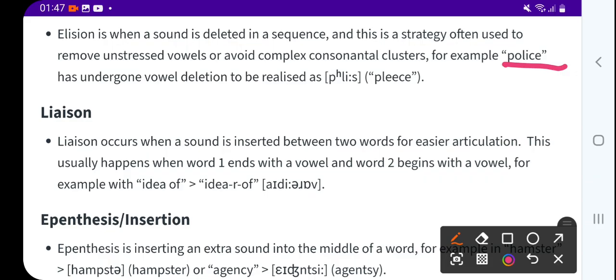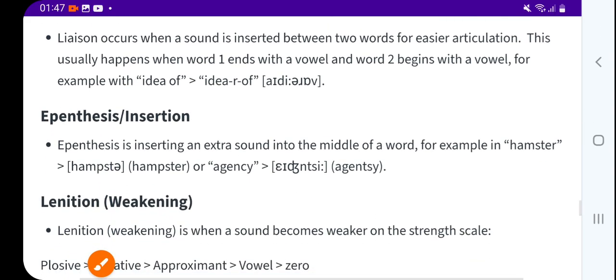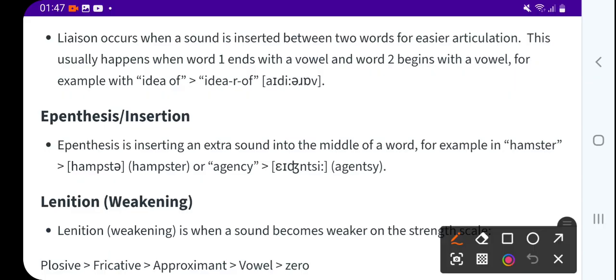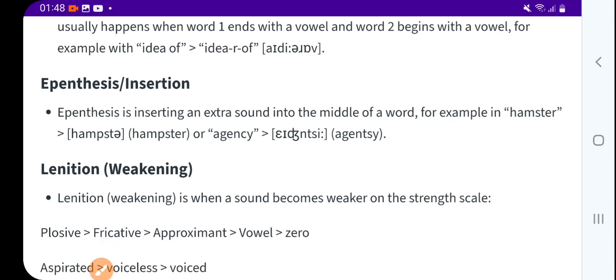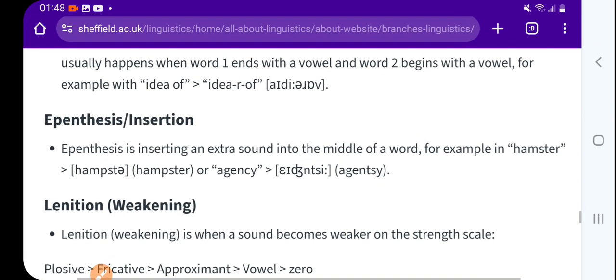Now liaison, or linking, occurs when a sound is inserted between two words for easier articulation. This usually happens when word one ends with a vowel, an open sound, and word two begins with a vowel.